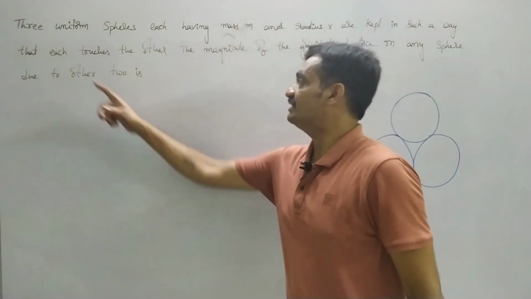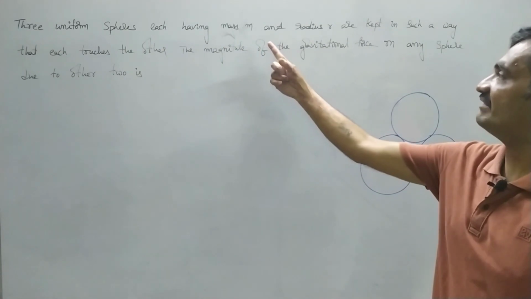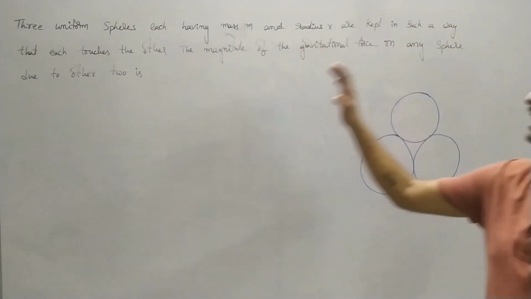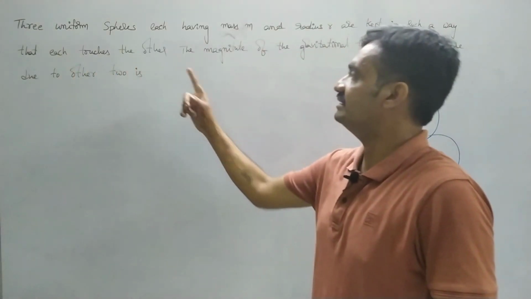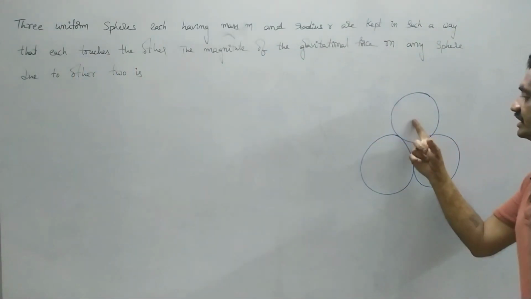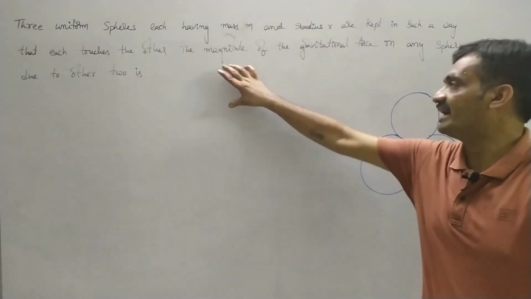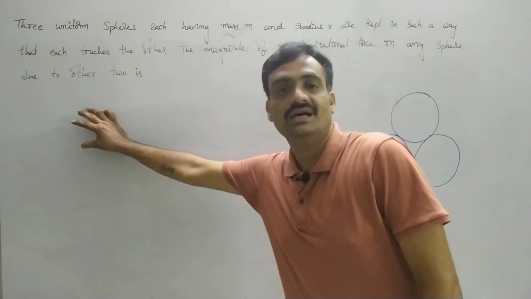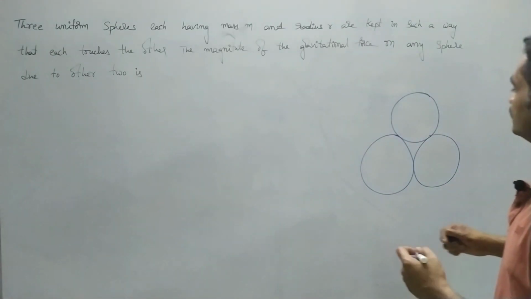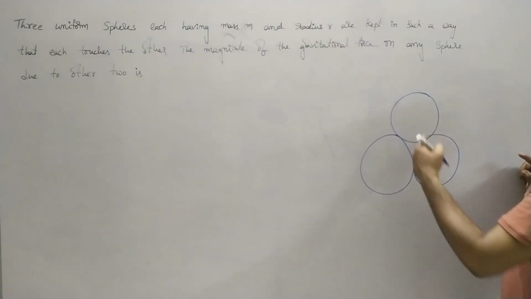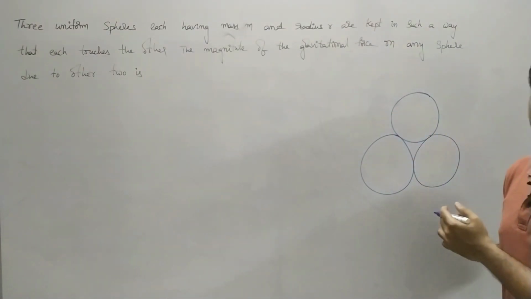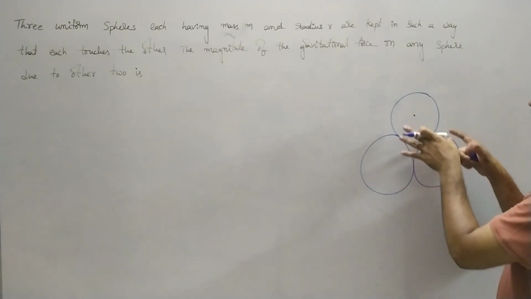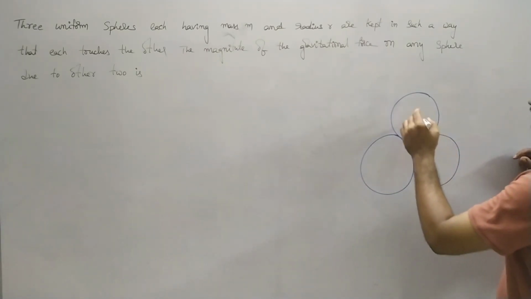Observe the next problem. Three uniform spheres, each having mass m and radius r, are kept in such a way that each touches the other. Each body touches the other. The magnitude of gravitational force on any sphere due to the other two is. So here we have considered three spheres which are attached to one another. Now we have to represent the gravitational force on one body due to the other two bodies.